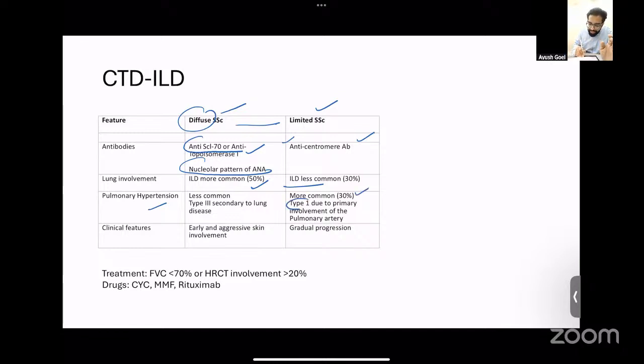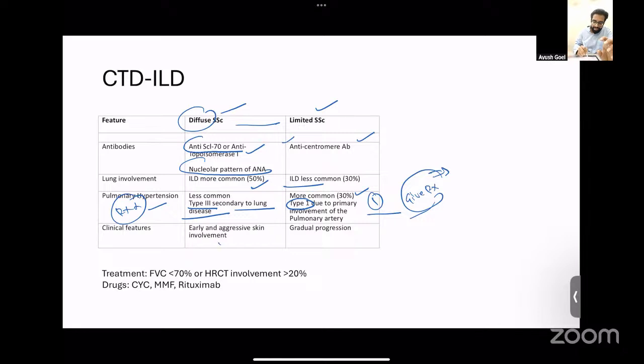And in limited SSc, the type of pulmonary hypertension that you have is group 1 pulmonary hypertension, that is direct involvement of the pulmonary artery. Whereas in diffuse SSc, the pulmonary hypertension that you're having is type 3, that is secondary to the lung disease. Why is this important? If your patient is having diffuse SSc and has pulmonary hypertension, then you do not treat it. Whereas if the patient is having limited SSc and has pulmonary hypertension, then because it is type 1, you give treatment to the patient.